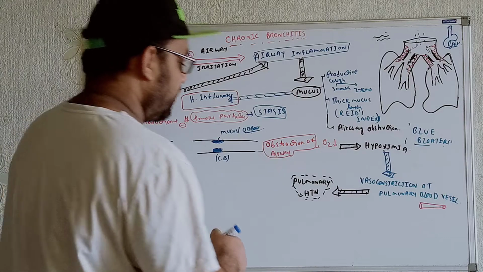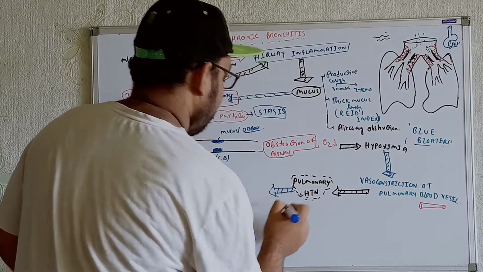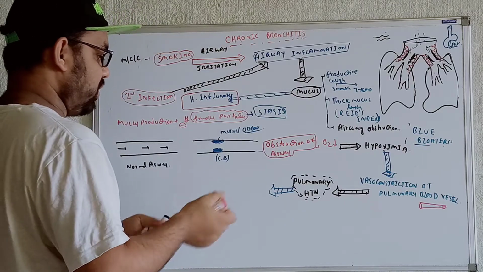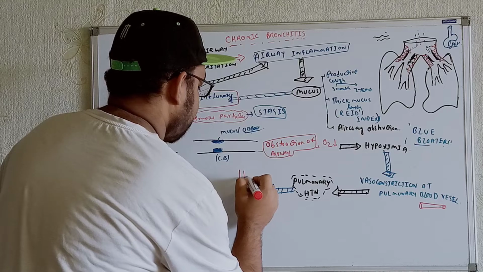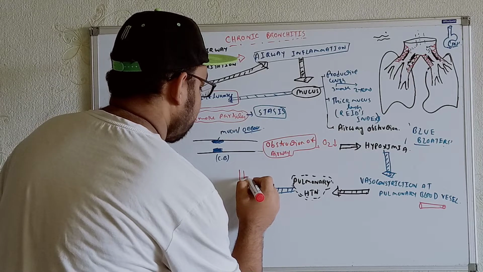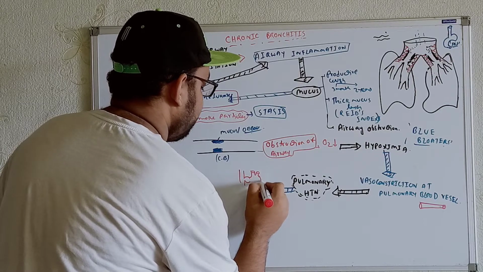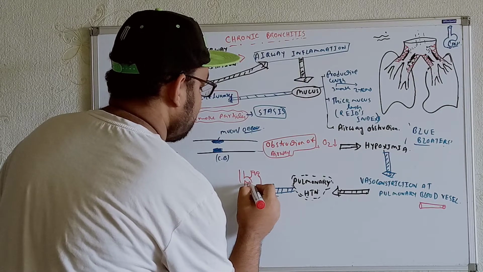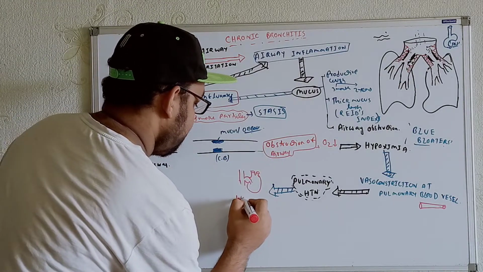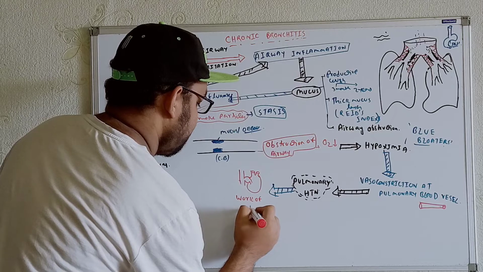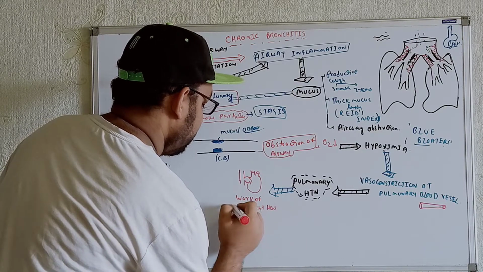So you can write it over here. In these cases, we can show over here also that the work for the right heart will be increased.